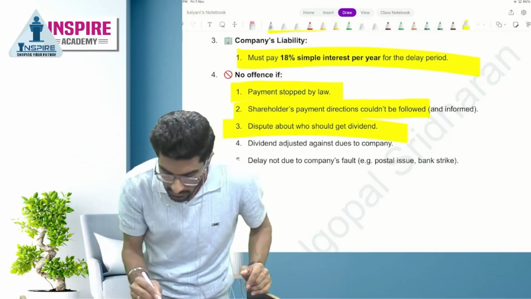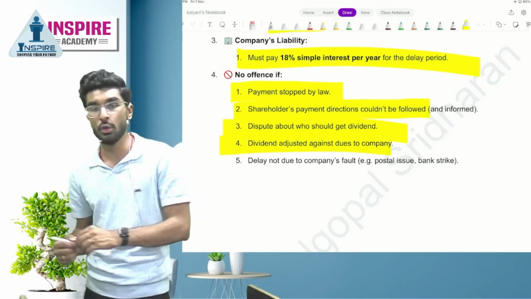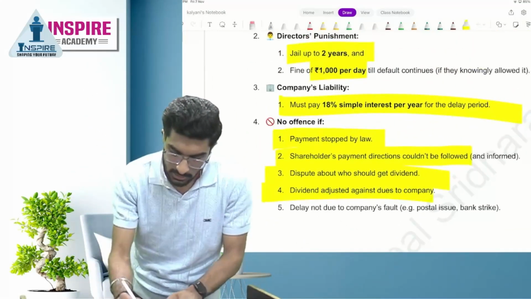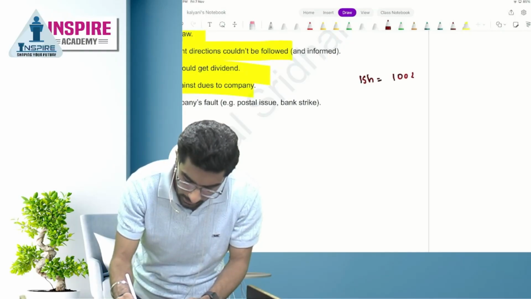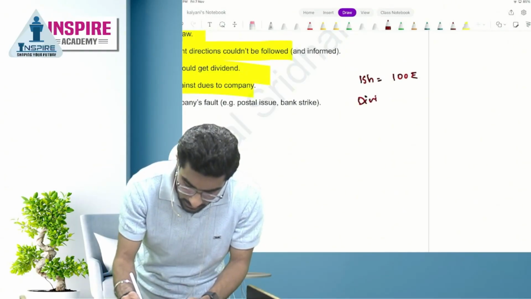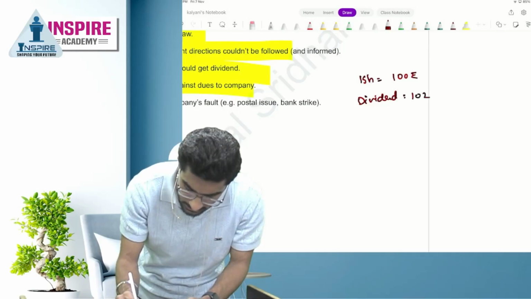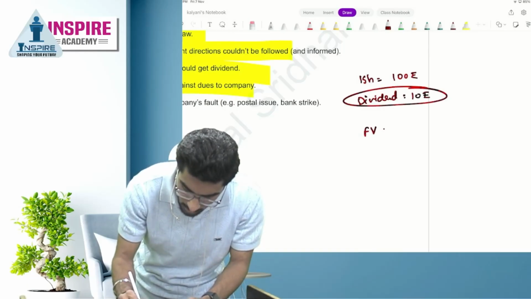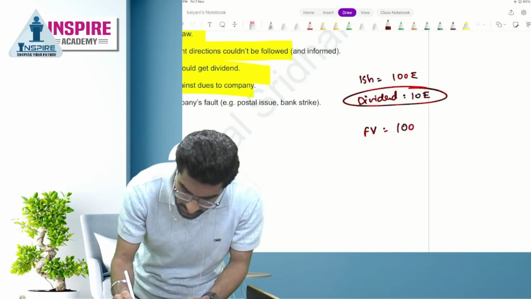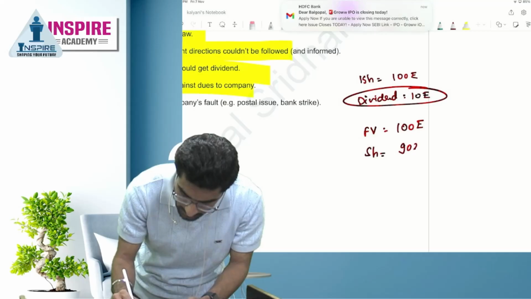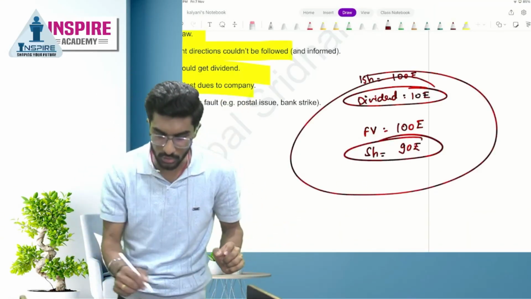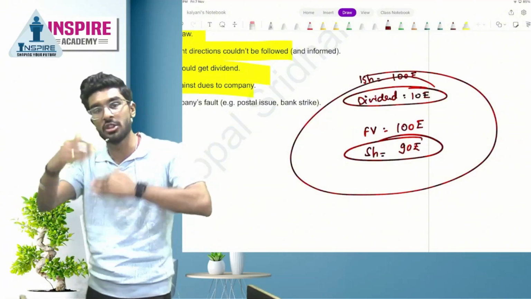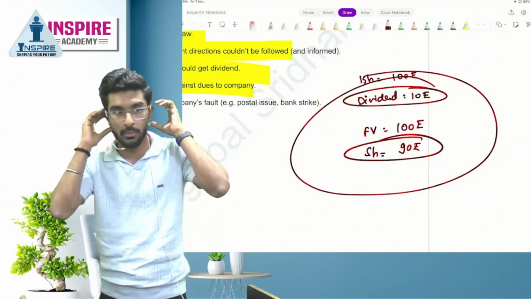Okay. Number 4 is, people, dividend adjusted against dues of the company. What is the meaning of this? Supposing one share's face value is 100 rupees, and the dividend is rupees 10. Face value of share we all know, 100 rupees. Shareholders have only paid 90 rupees. They have not paid the remaining 10 rupees. So in that case, the company can choose not to pay them the dividend, to adjust this value.